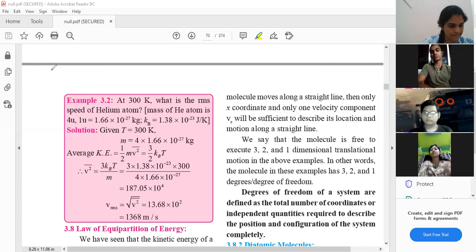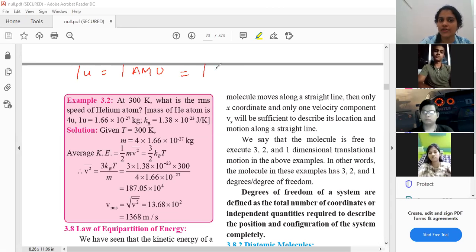Atomic weight or Dalton. Yes, Dalton or atomic mass unit. Okay, everything is the same. 1 u stands for 1 AMU. AMU is atomic mass unit, or it stands for 1 Dalton. Good, you all know this, then very good. This is 1/12 of the mass of a carbon atom. I think if you know it is 1 Dalton, you already know this.